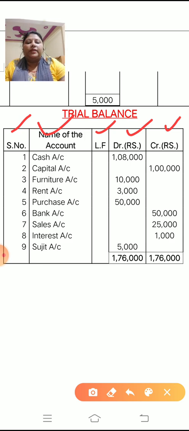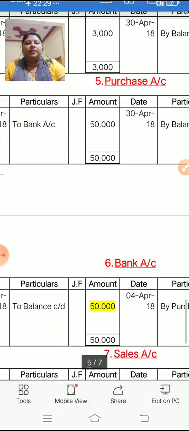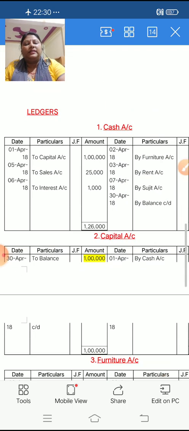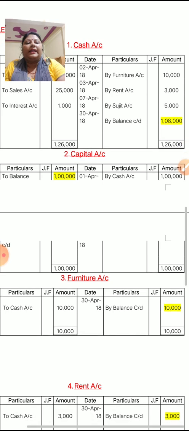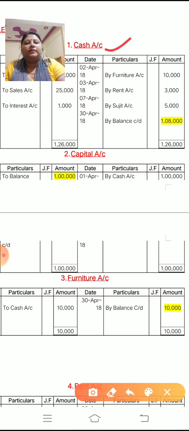Okay, so first we will start with the cash account. Now you see the cash account ledger. Children, you have maintained it in the notebook, so look at your notebook and see the answer of cash account. Here I have highlighted the answer with yellow color. Okay, so the cash account answer is 1,08,000. So this 1,08,000, which side? Credit side.